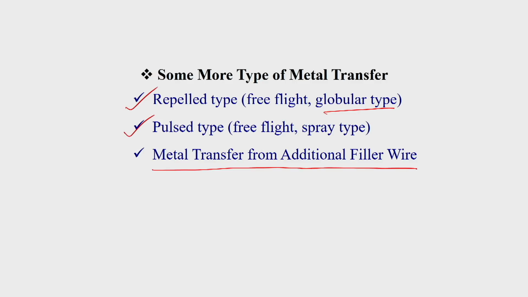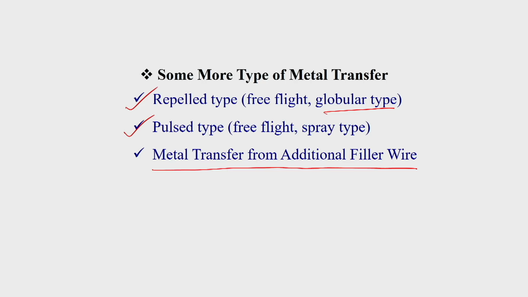This type of metal transfer occurs in the case of a non-consumable type of electrode, because once we are discussing metal transfer, we should know for every case, whether it is a consumable electrode or a non-consumable electrode, how the metal transfer takes place. So I will show you how the metal transfer takes place for a non-consumable electrode if a separate filler wire is used. That also I will discuss.